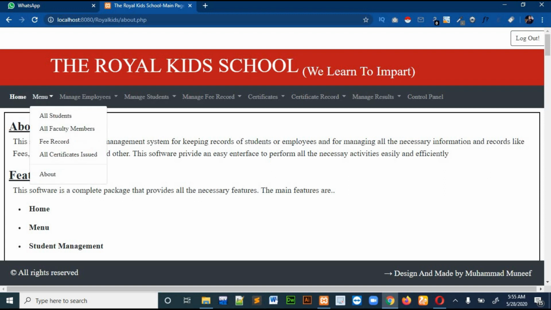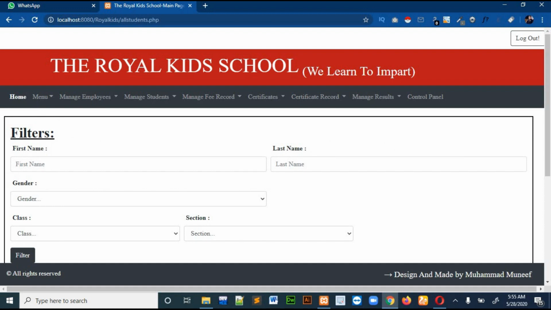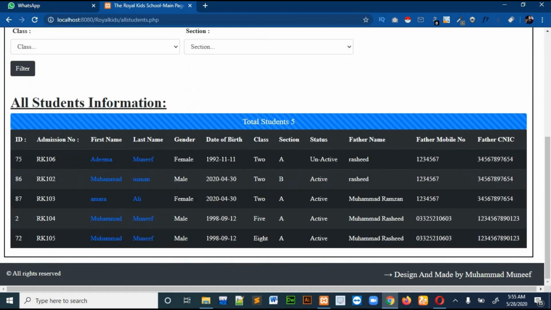There is an all student page. In this page, it will show you the data of all the students in the school. It will show the ID of the student, admission number, first name, last name, gender, date of birth, class, section, and other things. You can see that.